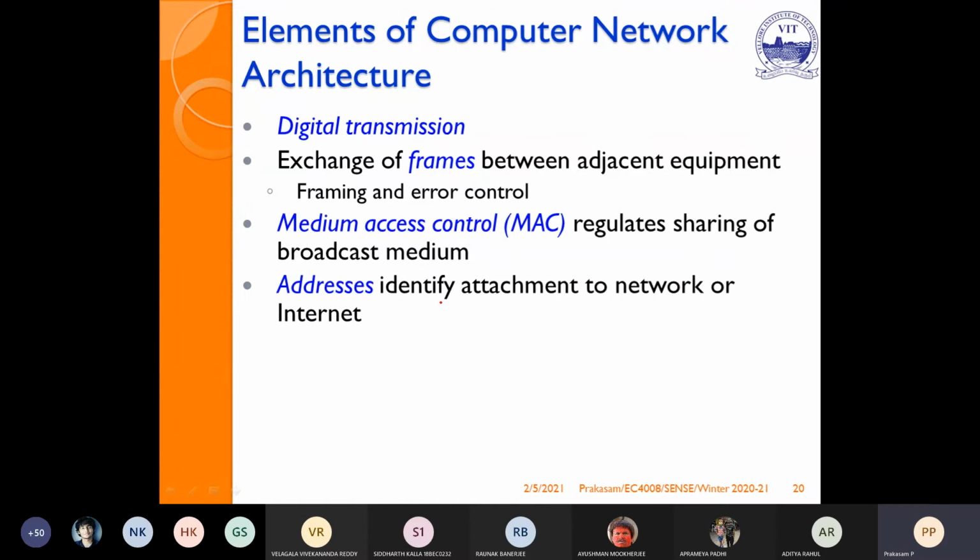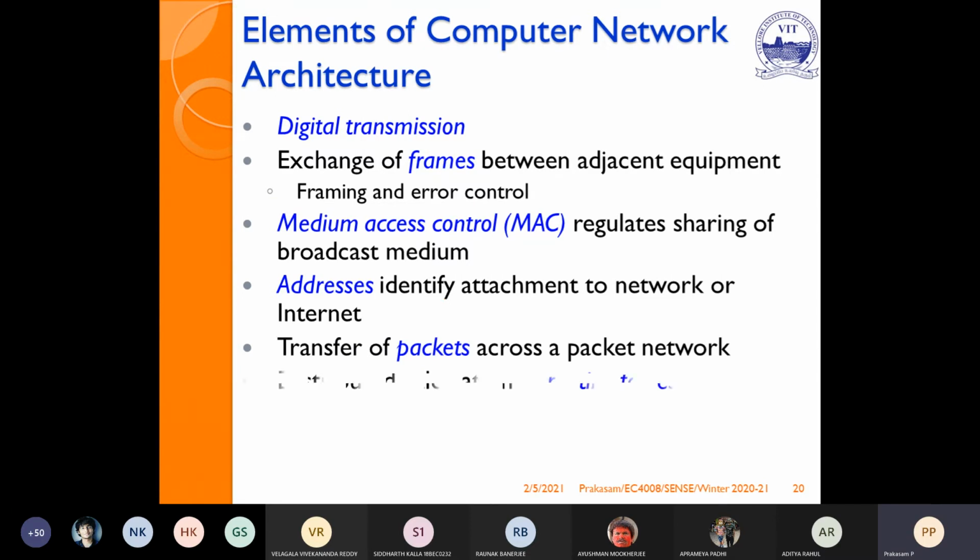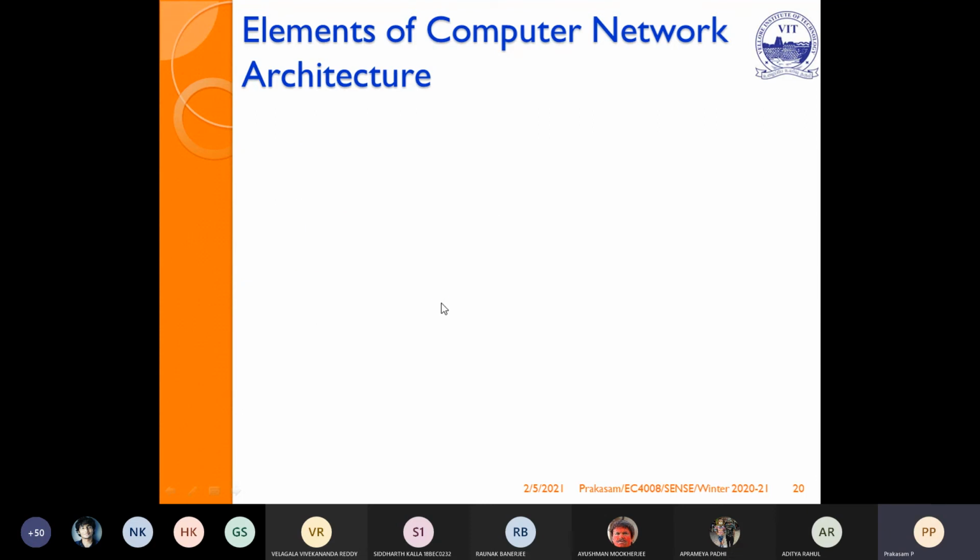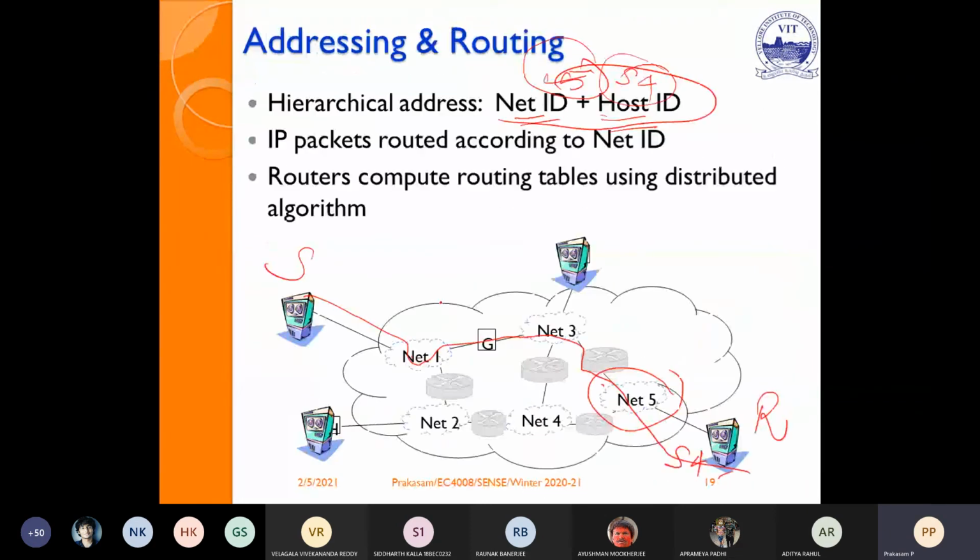Then definitely we need the address to identify the network, host ID plus network ID. Then definitely we have to transfer packets across different packet networks. Then routing tables, because if you see in the previous example, to reach from net 1 to net 5, I can go in this way, this way, or this way.